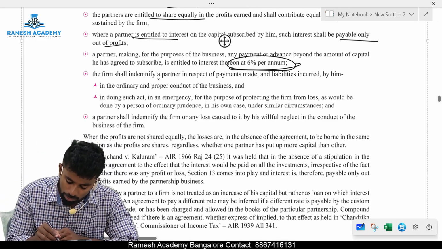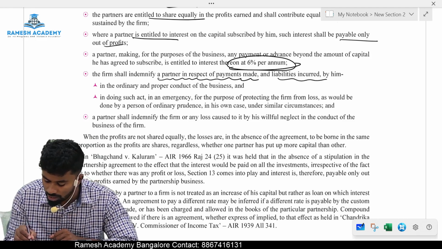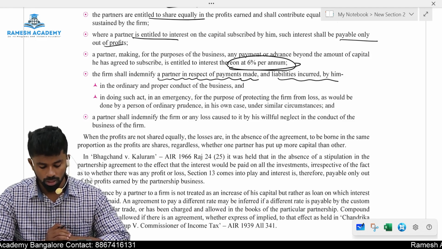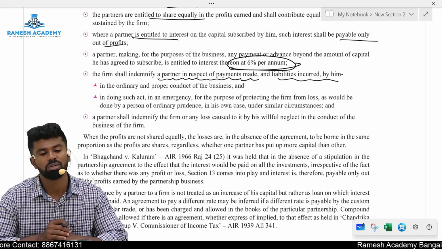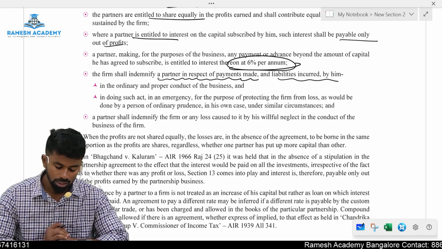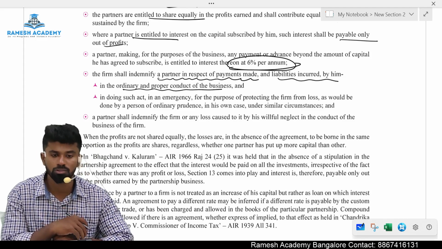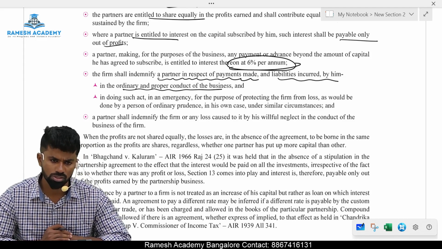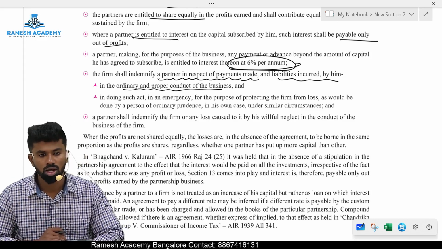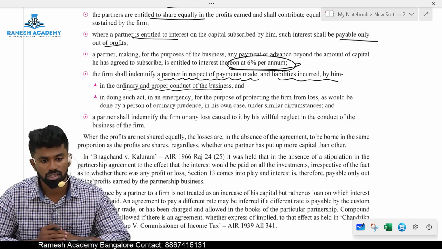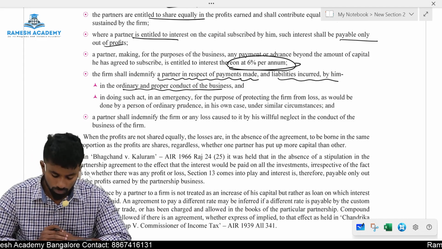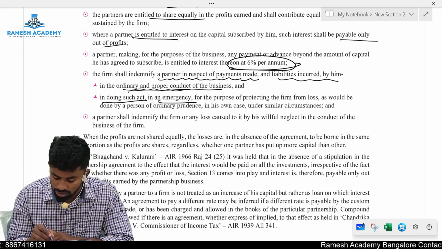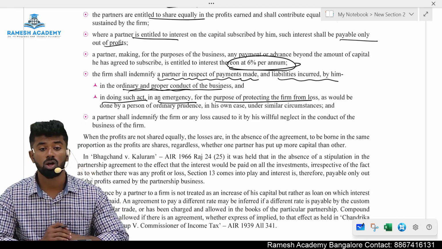The firm shall indemnify a partner in respect of payments made and liabilities incurred by him. Means the partnership firm shall indemnify, means compensate, whom? A partner in respect of payments made and liabilities incurred by him in the ordinary and proper conduct of business. If a partner suffers any personal losses due to the partnership business, means he incurs his own expenses, that should be compensated by the partnership firm. When? If it is in the ordinary and proper conduct of business, or in doing such act in an emergency for the purpose of protecting the firm from loss.